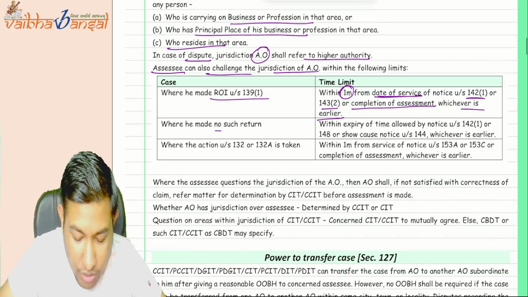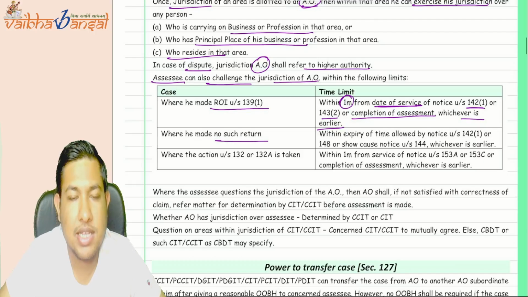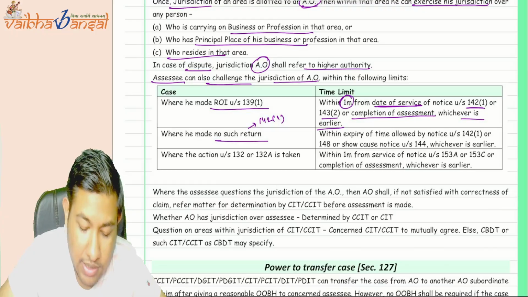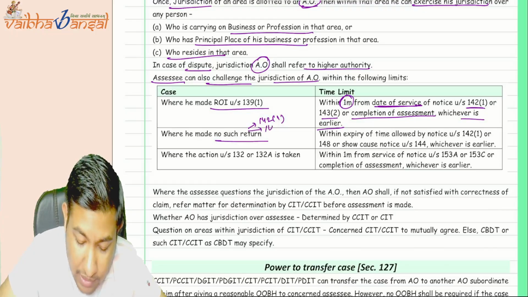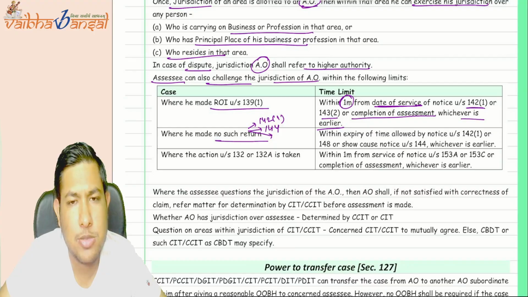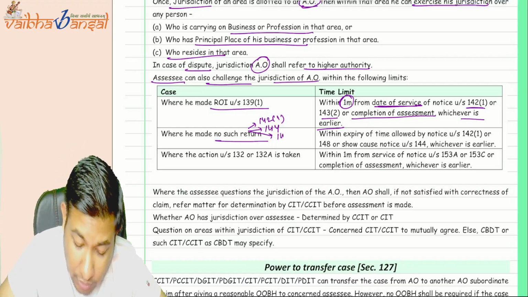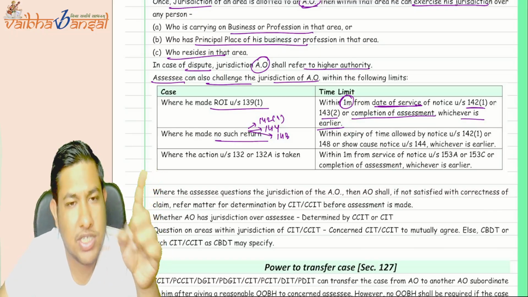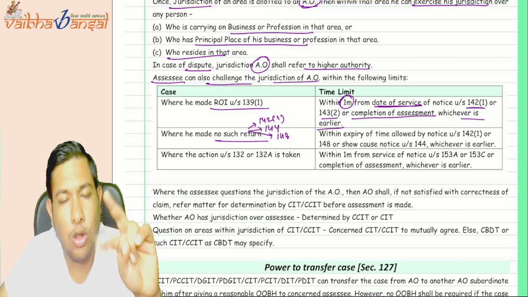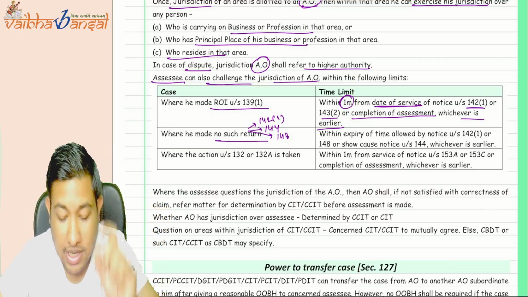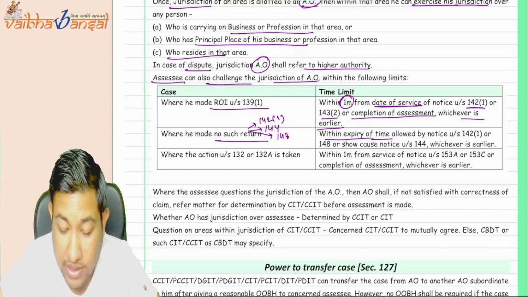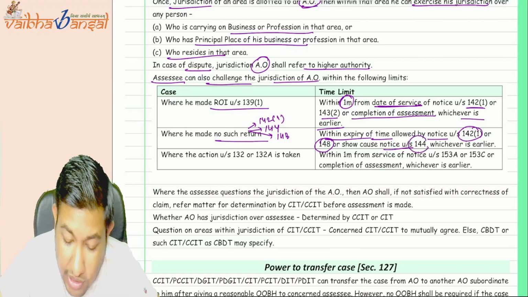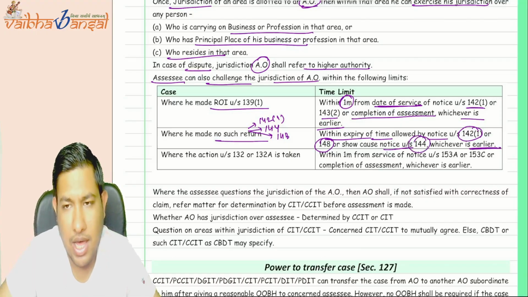Or if he filed no return, see, if no return is filed, he can even ask for the documents under section 142(1). Best judgment assessment can be opened for it, and a notice under section 148 for reassessment under section 147 can be opened for it. So all these things are given here: within the expiry of the time allowed by the notice under section 142(1), 148, or the show cause notice under section 144, whichever is earlier.